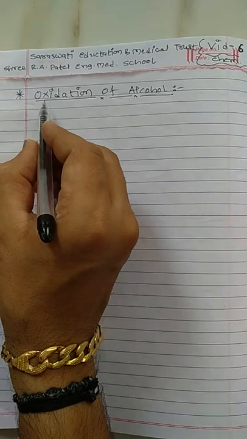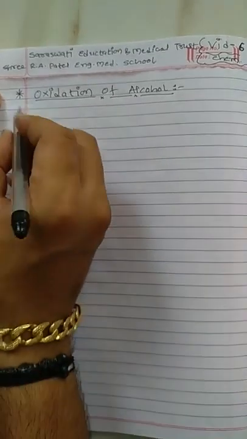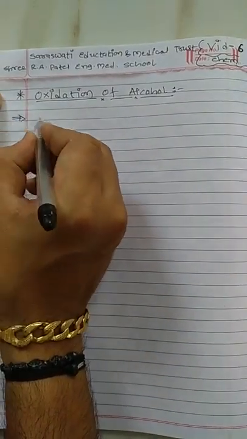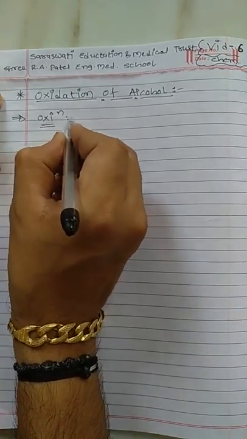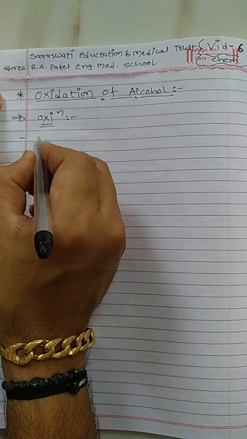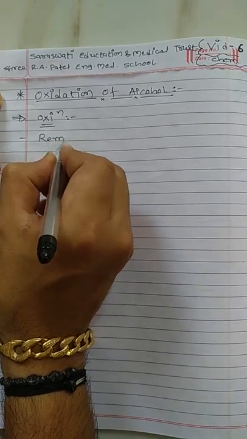Hello friends, before this topic we will discuss about cleavage of C-O bond. Now we have a 3 or 4 mark question which is important for the board examination. It is about oxidation of alcohol. So we will discuss what you mean by oxidation. In a simple way we will mention a definition of oxidation. The definition of oxidation is removal of hydrogen